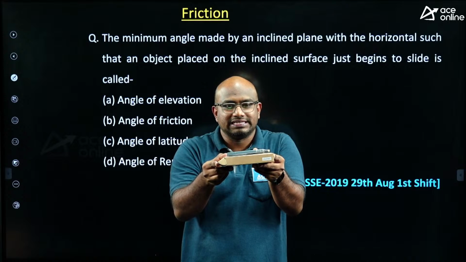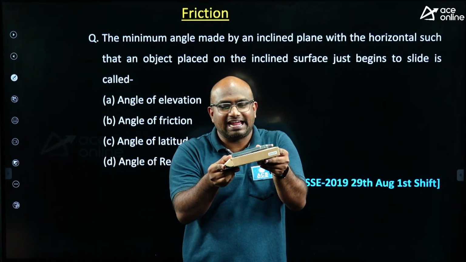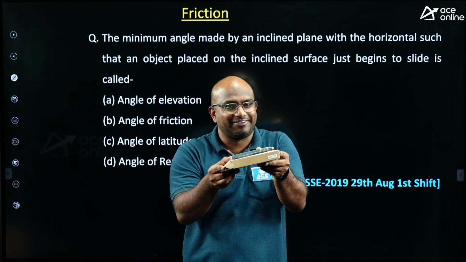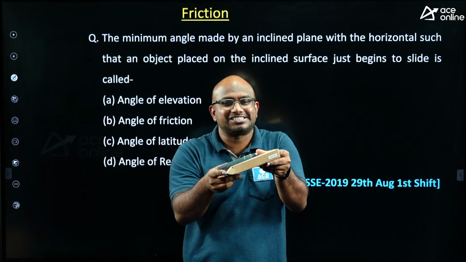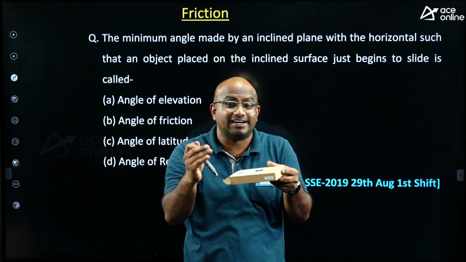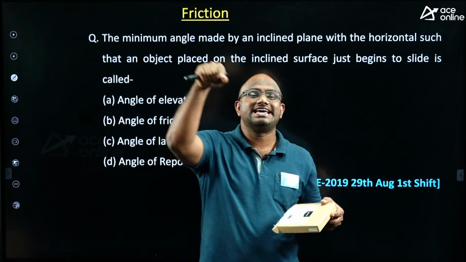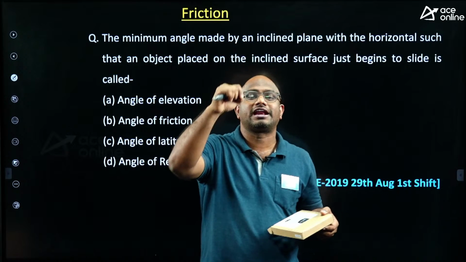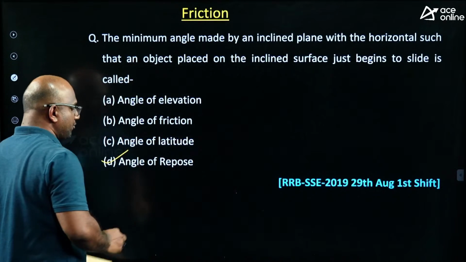Tilting, equilibrium. 3 degree, 4 degree, 5, 6, 7, 8, 9, 10. You can see it is not moving. It is still in equilibrium itself. 10, 11, 12. Yes. At 12, it starts moving down, guys. That maximum angle I am able to tilt till the object is in equilibrium, or the object is about to slide down, is called angle of repose. The technical term is, guys, angle of repose.